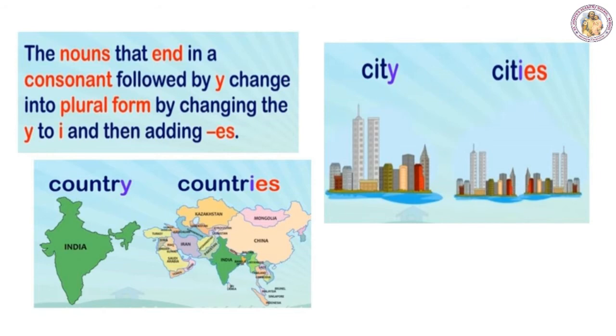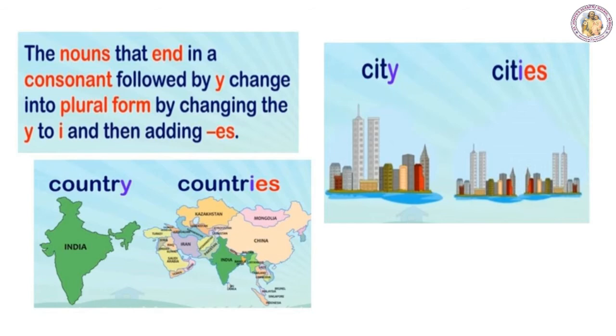Look at the first example, city. C-I-T-Y. Now, this T is a consonant followed by the letter Y. So here, because a consonant is followed by Y, we have to drop that Y and add IES to the word CIT. So, city is in singular form. By dropping Y and adding IES, it becomes a plural form.